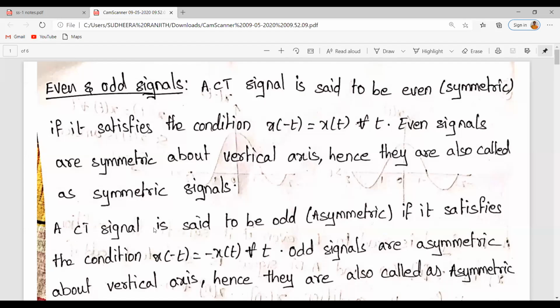In the last class, we discussed even and odd signals. Let us have a quick review of it and do some tutorial problems. Okay, so what is an even signal?